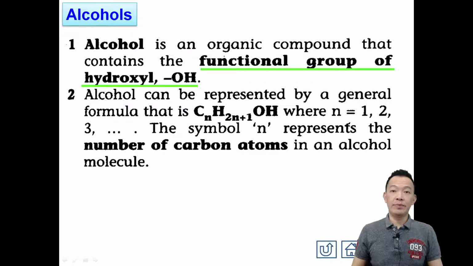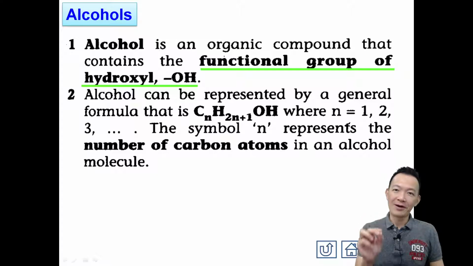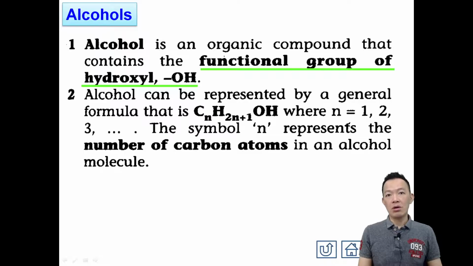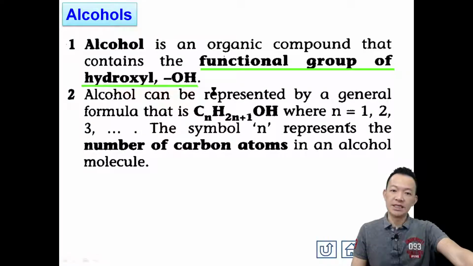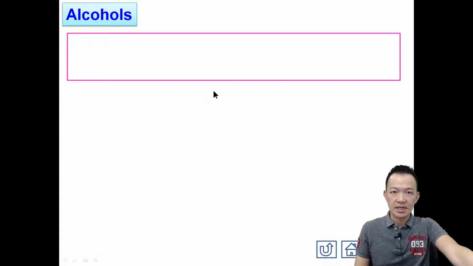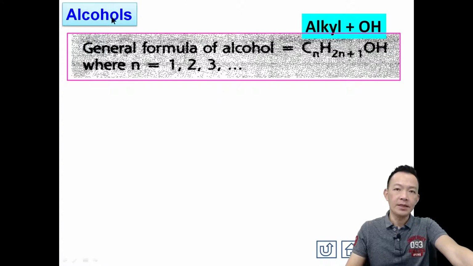Alkane has single covalent bonds between carbon and hydrogen. Alkene has a double covalent bond between the carbon atoms. Alkynes have a triple bond between the carbon atoms. Do you remember? So alcohol's functional group, the group that determines its chemical properties, is hydroxyl, also called OH. For all homologous series, each has its own general formula. What is the general formula of alcohol? Copy in the box, it is very important.